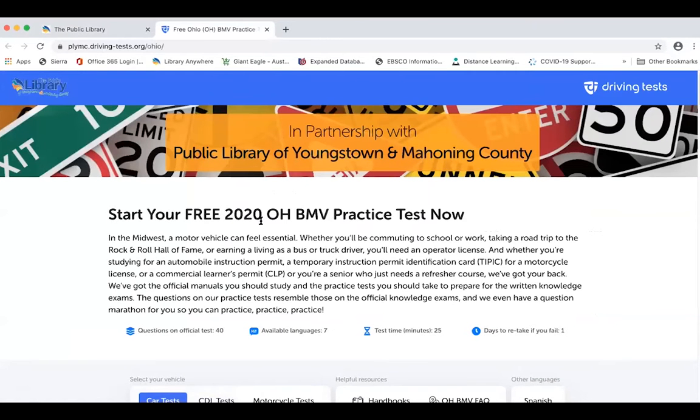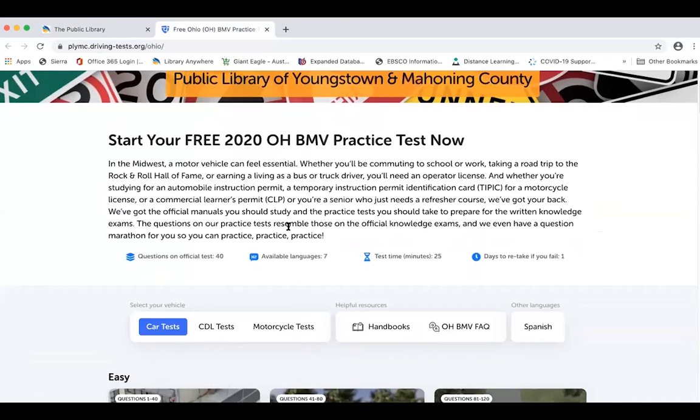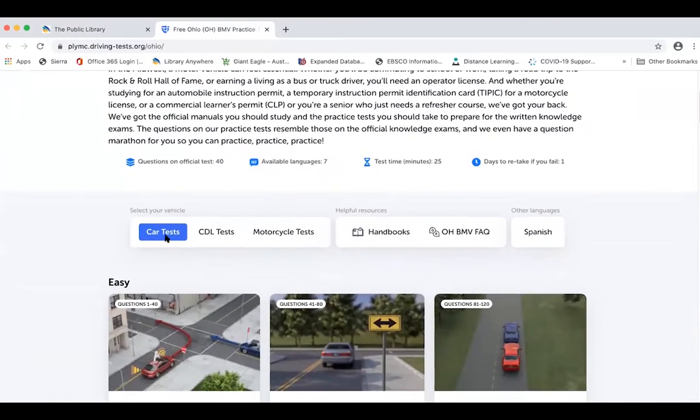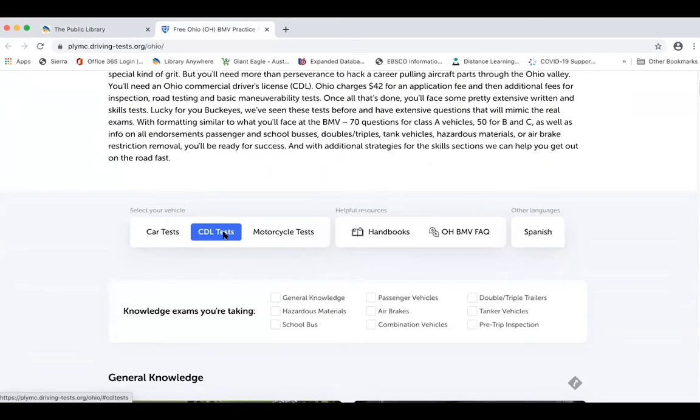And drivingtest.org is the first one we'll look at, and because it is the same name for both, that's why there was nothing after its name. So with drivingtest.org, here you can take practice written tests in order to get your driver's license, your motorcycle license, or the CDL, the commercial driver's license. And you'll find that there's many jobs out there that do require a commercial driver's license. If you end up driving a company vehicle for your job, you might have to get a commercial driver's license.